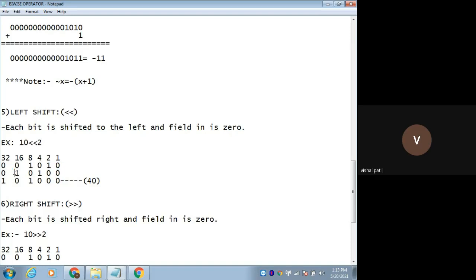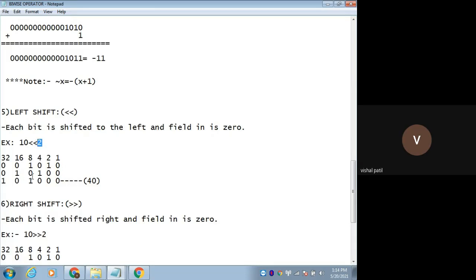Then I am shifting it to the left side. So this 0 will be shifted over here, this 1 will be shifted over here, by 1 bit position. This 0 will be shifted here, this 1 here, this 0 here. But what about this position? I need to add 0 here. That's what "filled in with 0" means. Now I have shifted for only one time. How many times do you have to shift? 2 times.